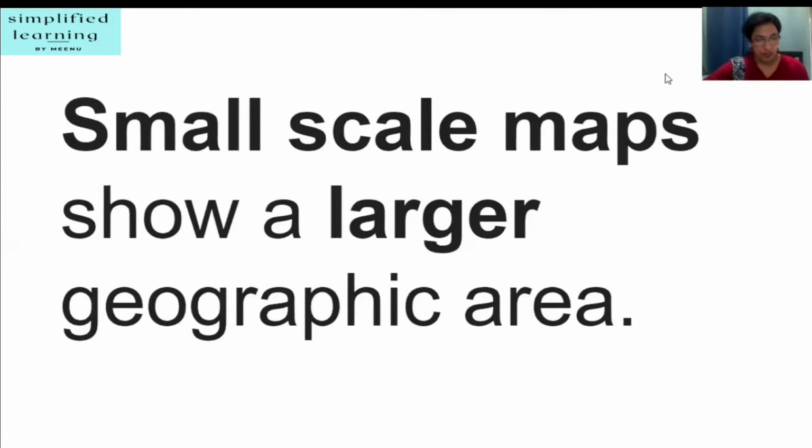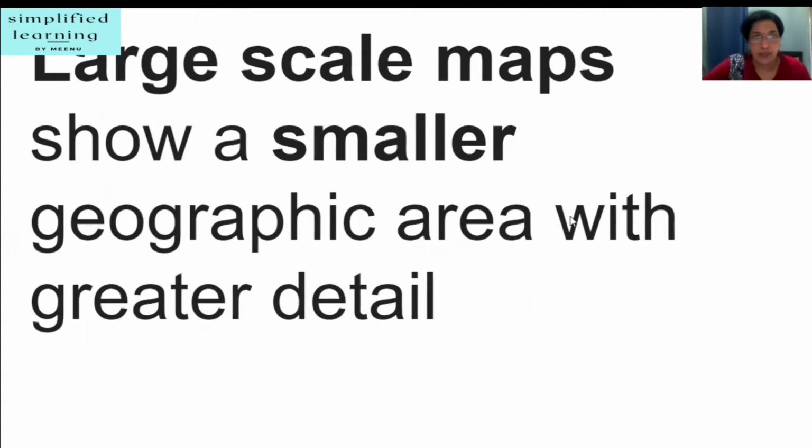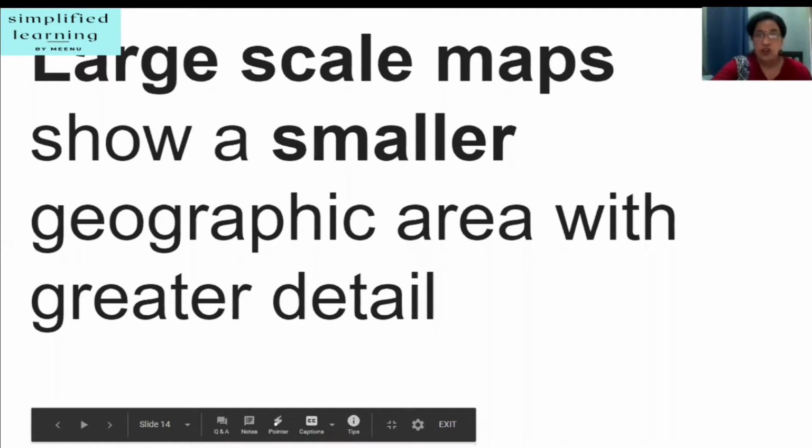Small scale maps refer to world maps or maps of large regions such as continents or large nations. In other words, they show large areas of land on a small space. For example, world map, country map, or a map of a state. Next is large scale maps. These maps show a smaller geographic area with great detail. For example, details of cities, towns, or villages.